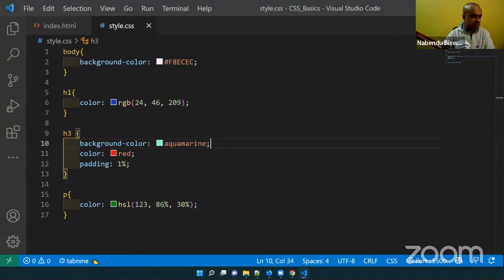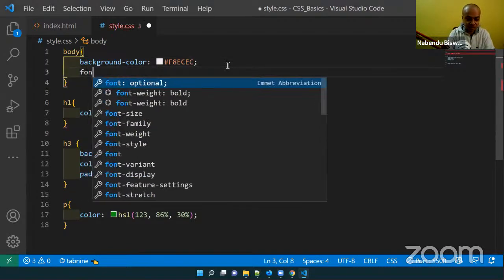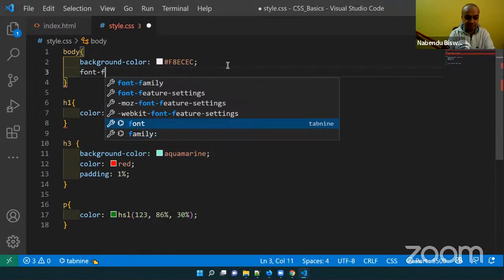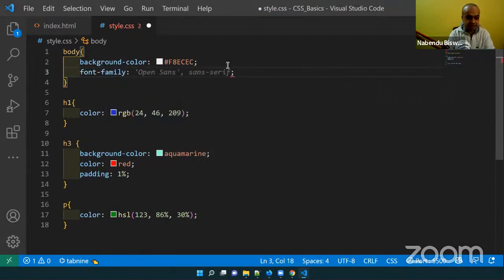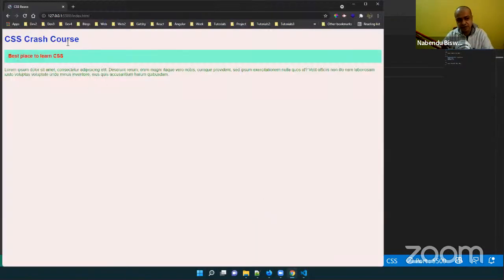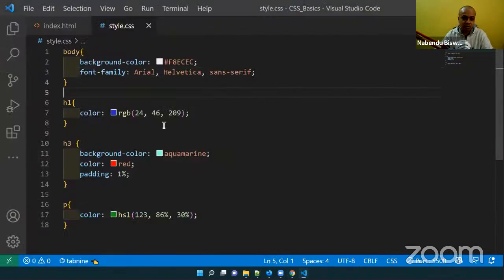Okay. So now there is something known as fonts in CSS. So what are these fonts? If you have used MS Word, you might have seen that there are a lot of fonts, Arial and all those things. Those are here also, and in fact there are more fonts here. So for font-family, you have to give a font, and like Arial I'll give. I've given 3 things: Arial, Helvetica, and sans-serif. It will take Arial, and it has changed. Since I'm giving it to body, all of them will change.